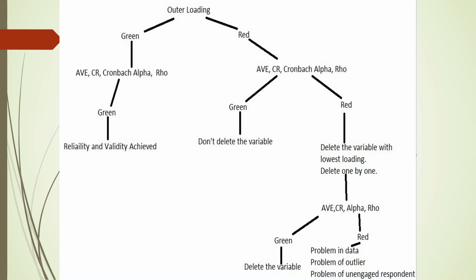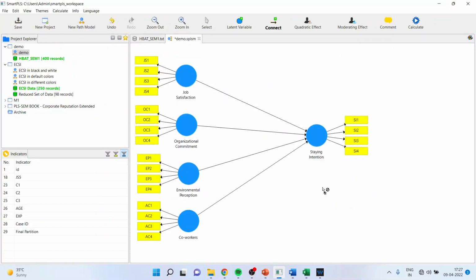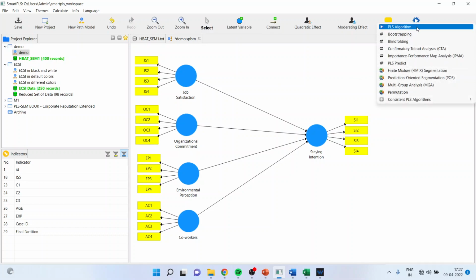Now, how we are doing this in Smart PLS, let us go there. I have already explained to you how to draw the diagram in my previous videos. Now, how to carry out the analysis of reliability and validity, we will see. So you will have to go and calculate the PLS algorithm. Now, the statistics which are related to the measurement model, the outer model. When I talk about the outer model, I am talking about the relationship of the blue with yellow. That is the measurement model. So all those statistics which are related to the outer model are in the PLS algorithm.